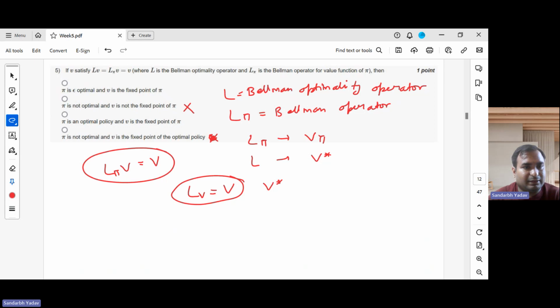So again, it is an optimal policy. This option says non-optimal, so this gets cut. This is epsilon optimal, not epsilon optimal. It is actually the optimal policy. So this is the correct answer: pi is an optimal policy and V is the fixed point of pi.